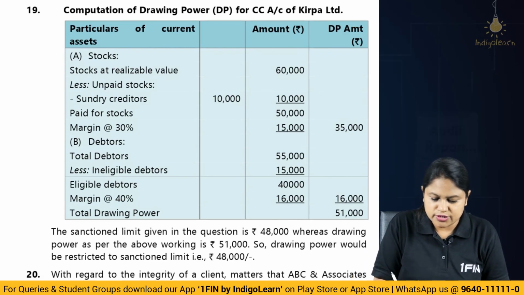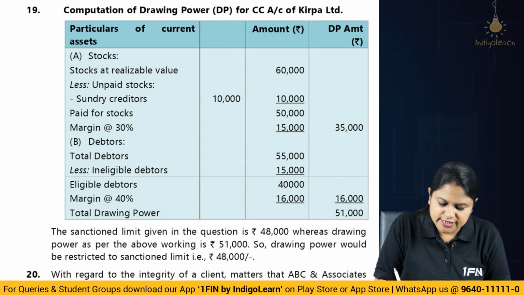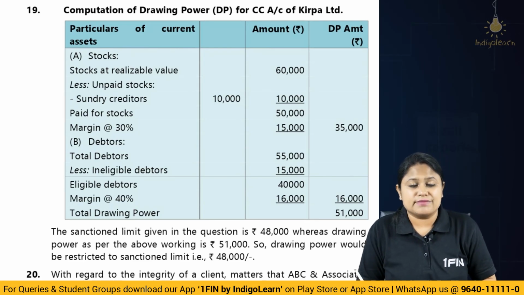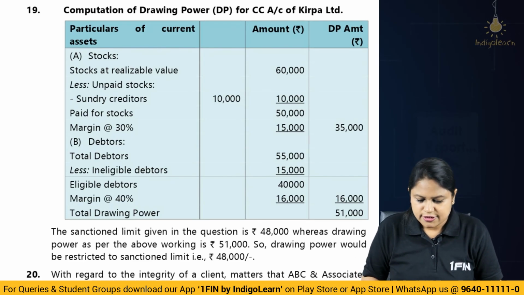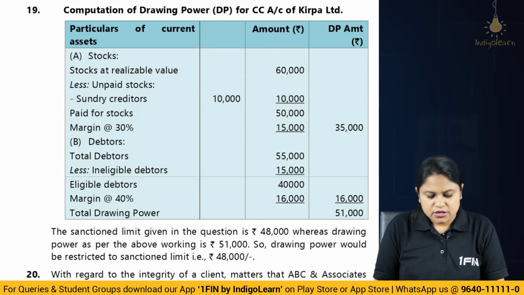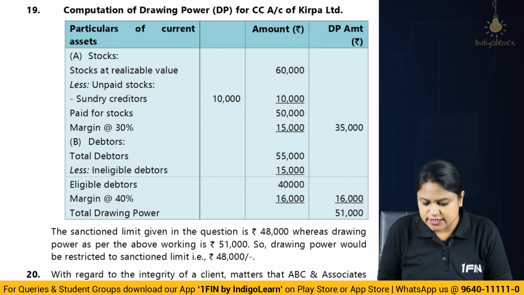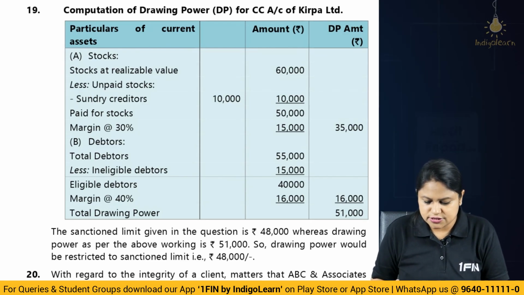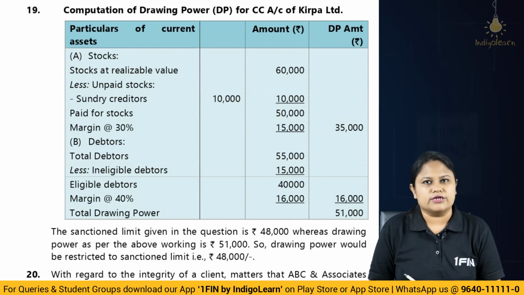But what is the sanction limit? Only 48,000. And we have studied very carefully: the sanction limit is going to be the maximum. Drawing power cannot be more than that. So here 51,000 is not correct. 48,000 alone will be allowed. The sanction limit given in the question is 48,000, whereas drawing power as per the above working amounts to 51,000. So drawing power would be restricted to the sanction limit of 48,000 only.